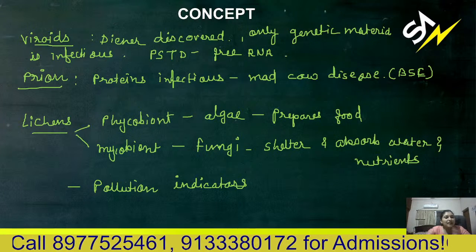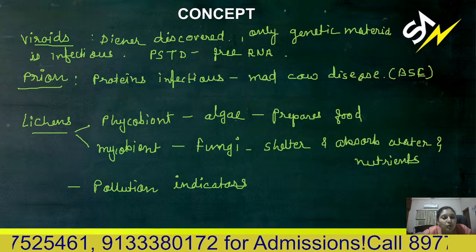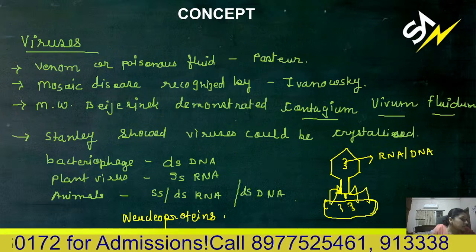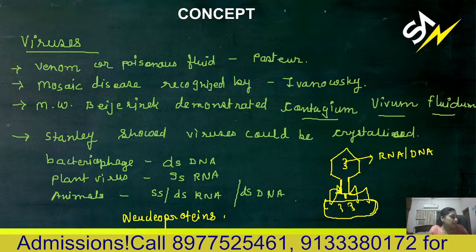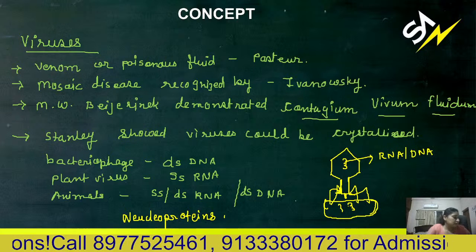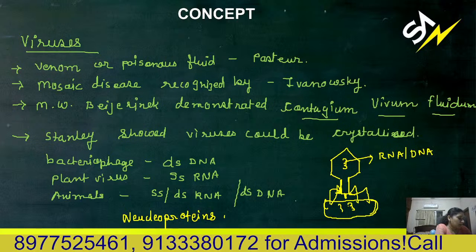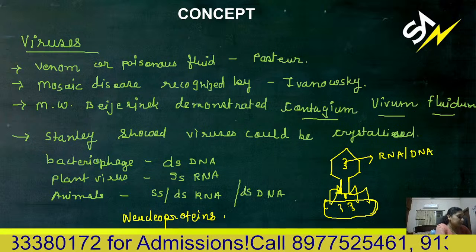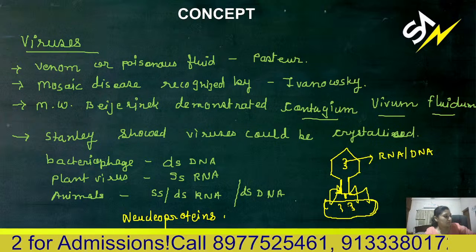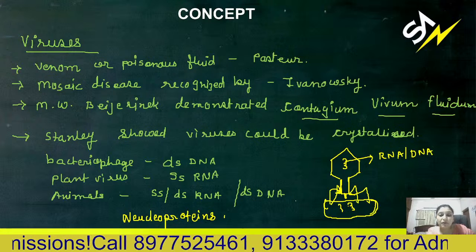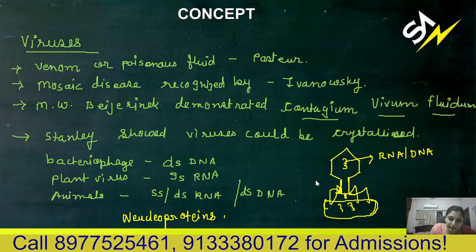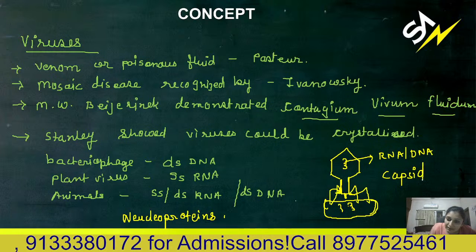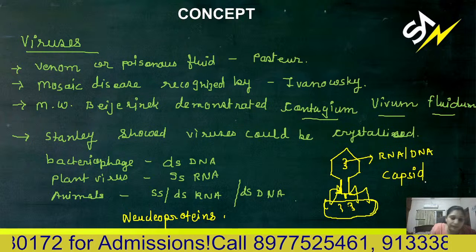Then viroids, these are only genetic material without a protein coat. See, this outside thing is known as the protein coat, which is also known as capsid. And this capsid is made up of subunits called capsomers.